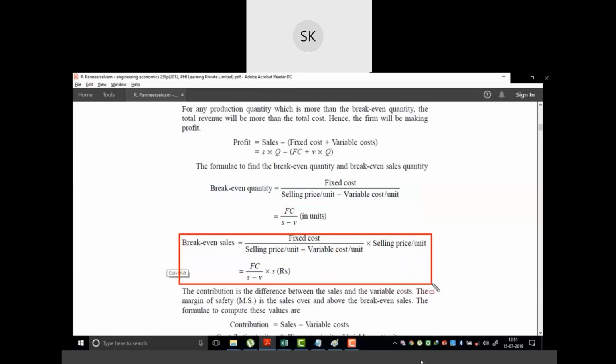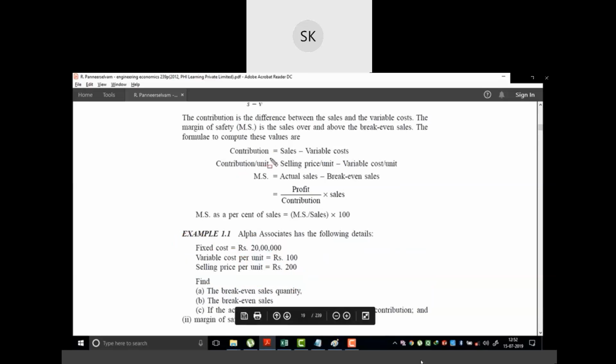Next is the break-even sales. So this is just a multiplication of break-even quantity with the selling price per unit. So FC upon S minus V, this is break-even quantity, multiplied with S, that is the selling price per unit. So this multiplication will result in break-even sales. And the unit of break-even sales is in rupees.